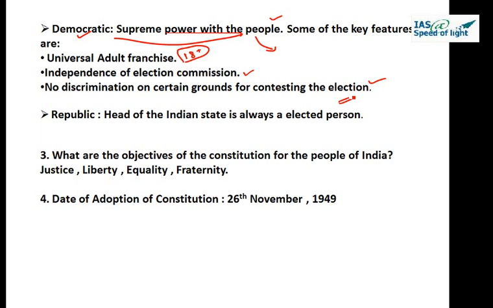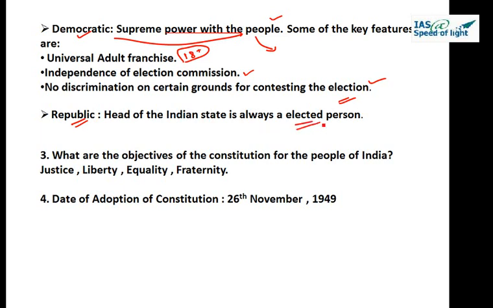Now another word which comes in the preamble about the nature of India's state polity is republic. Last class we have seen how the Indian parliamentary form of government is different from the British parliamentary form of government, in which they follow a monarchical system, which means the head of the state is hereditary, while republic means the head of the state, like the President of India, is always an elected person. So republic means the head of the Indian state is always an elected person.